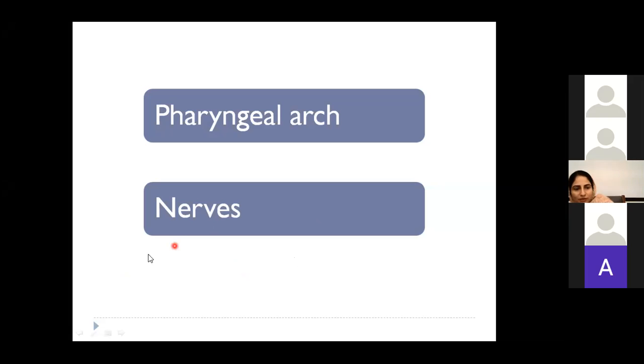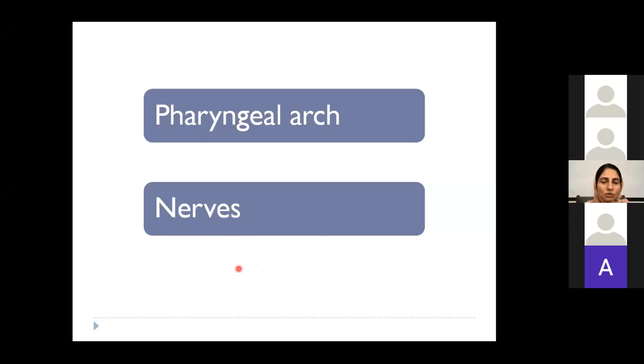Facial. Okay, good. Now what could be the nerve of third pharyngeal arch? Any guess? Glossopharyngeal. Excellent, Farhana. Okay, so third pharyngeal arch is supplied by glossopharyngeal nerve. That means it supplies the stylopharyngeus muscle and it supplies part of the hyoid bone as well. So glossopharyngeal is the nerve of third pharyngeal arch.